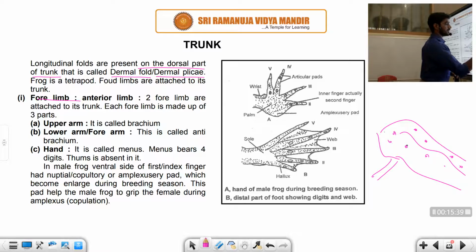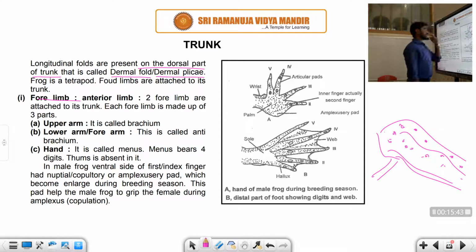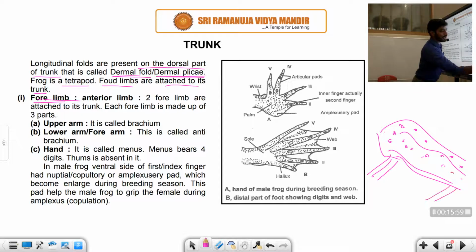On the dermal side there are spots. Those spots we call dermal folds or dermal plicae. The frog is a tetrapod, students, and four limbs are attached to its trunk. The forelimbs and hind limbs are attached to the trunk.